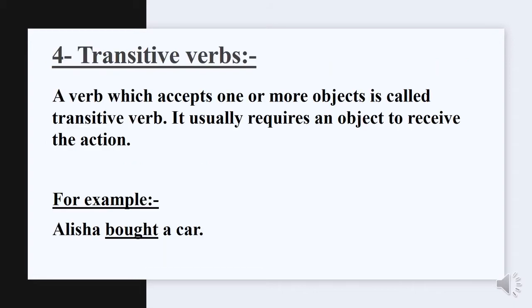Let's move towards our transitive verbs. A verb which accepts one or more objects is called a transitive verb. It usually requires an object to receive the action. Observe the following example here. Alicia bought a car. Here, bought will be considered as a transitive verb.